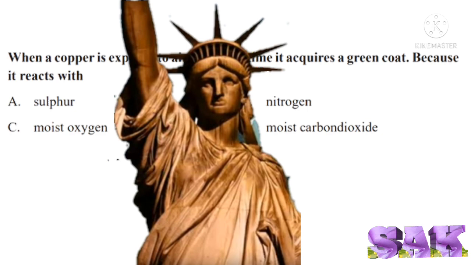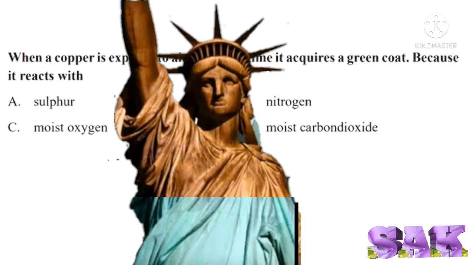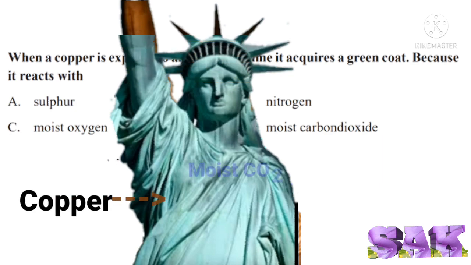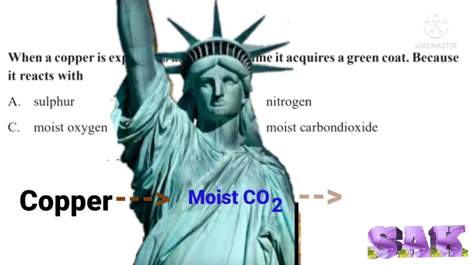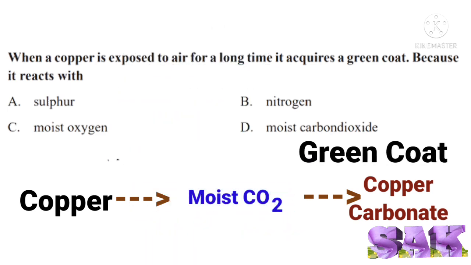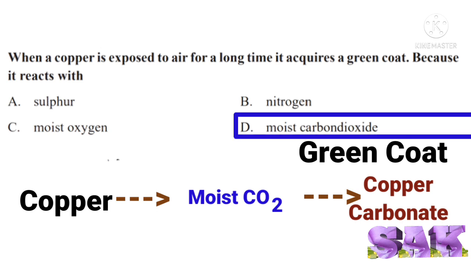As already we have studied that when copper is exposed for a long time, it acquires green coat because copper reacts with moist carbon dioxide and forms copper carbonate, which is responsible for green color. So, correct answer for this question is option D, moist carbon dioxide.